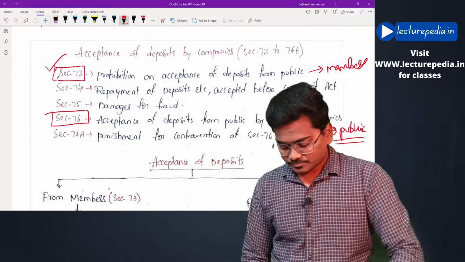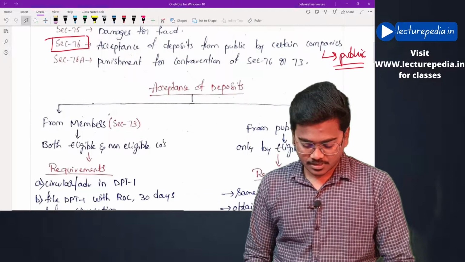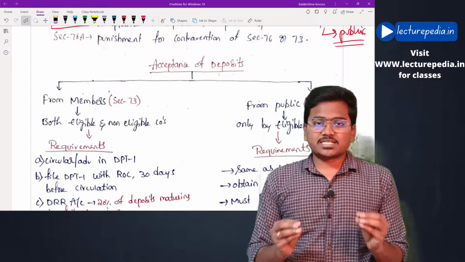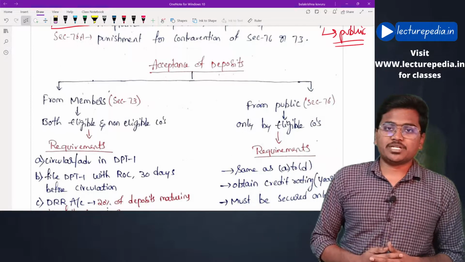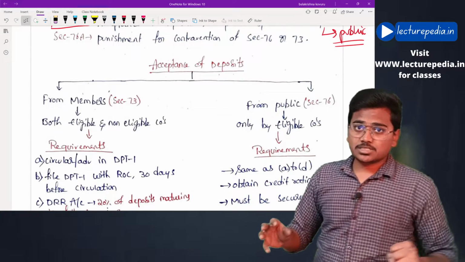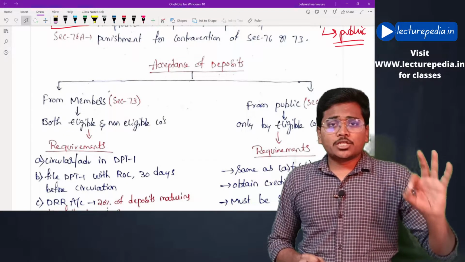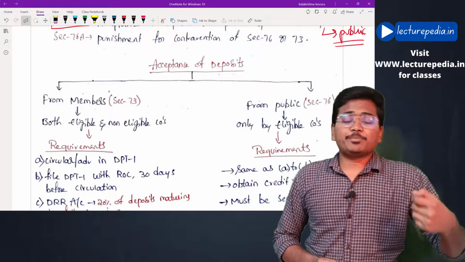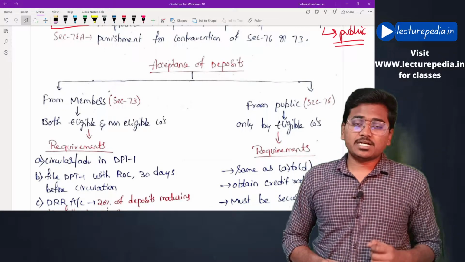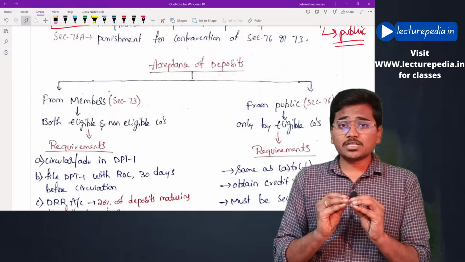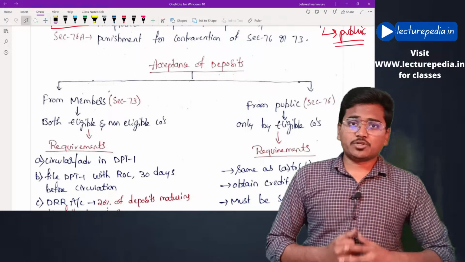Now if you see this chart, basically deposits can be accepted by a company from members or from public. Now in order to determine which companies can accept deposits from public and which companies can accept deposits from members, there are 2 types of companies.